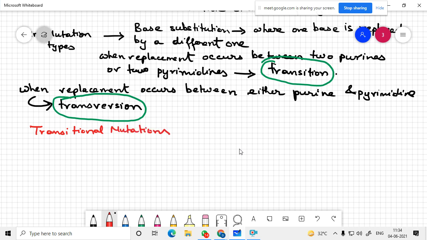Transition mutation occurs if A is replaced by G or G is replaced by A, a purine is replaced by a purine, or a pyrimidine is replaced by a pyrimidine, a C is replaced by a T or T is replaced by a C. That is a transitional mutation. And transversion is when a C is replaced by a G, purine to pyrimidine. Exactly. So good that you ask.